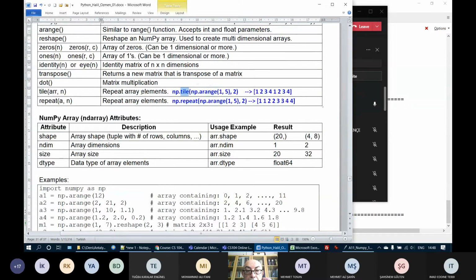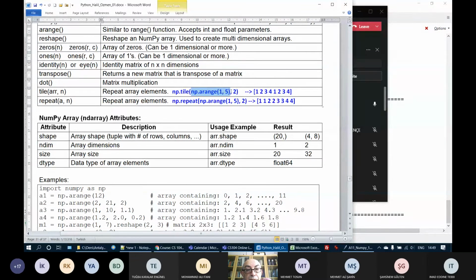If we want to repeat those elements, for example, twice, what do we do? We use the tile method. np.tile requires two parameters. The first parameter is an array. The second parameter is how many times those elements will be repeated.